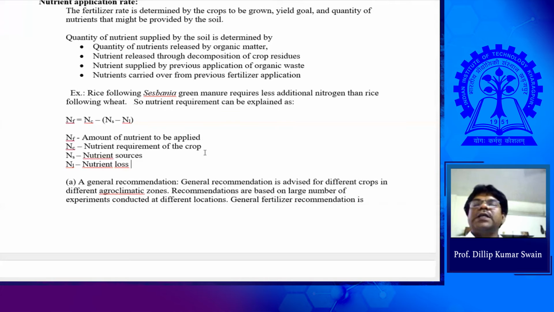So nutrient requirement is crop specific, because if you take the rice crop, there are so many varieties. Some varieties are of 100 days, some less than 100 days, some 120 days, some 150 days. Based on the varieties, we calculate nutrient content in the leaf portion, stem portion, and grain portion. That is calculated from a controlled, field level experiment.